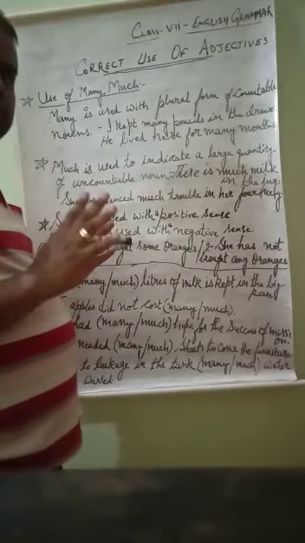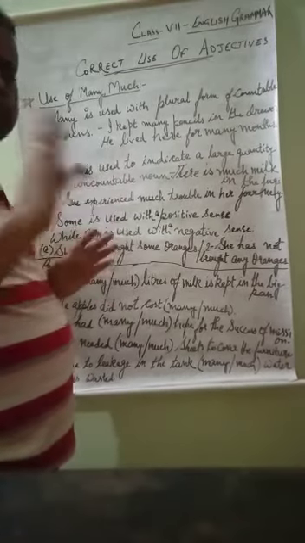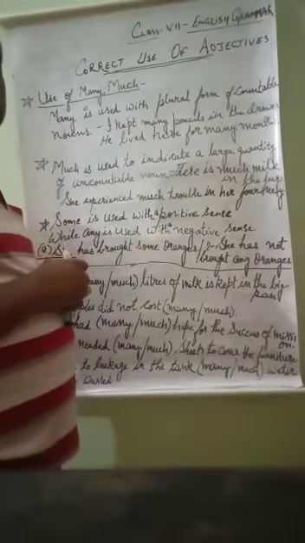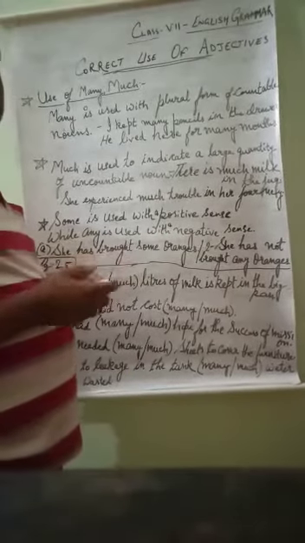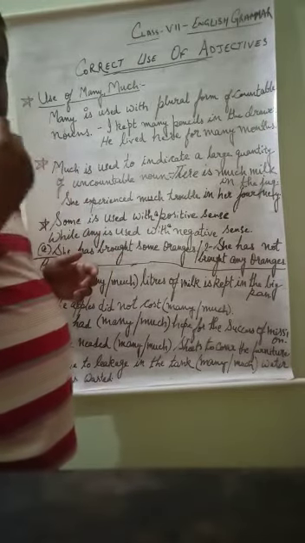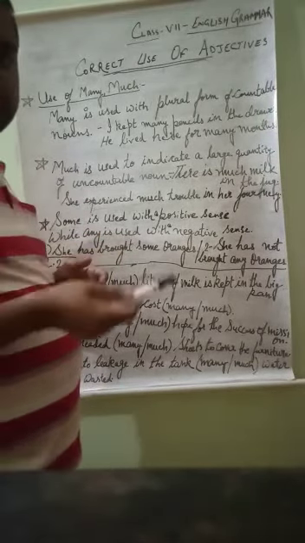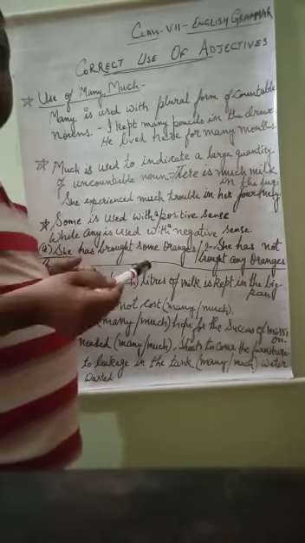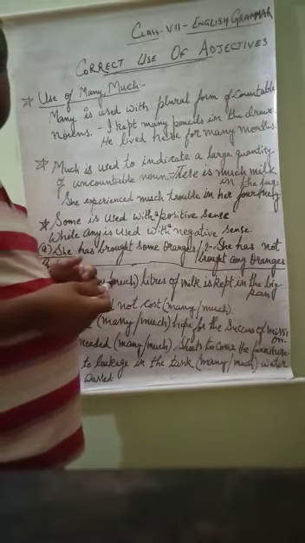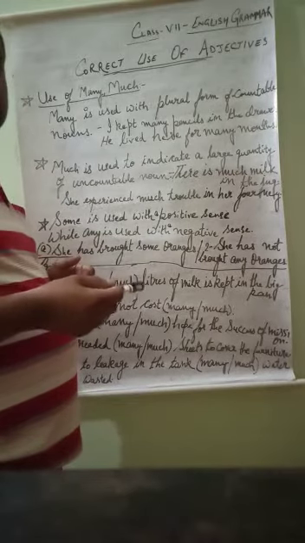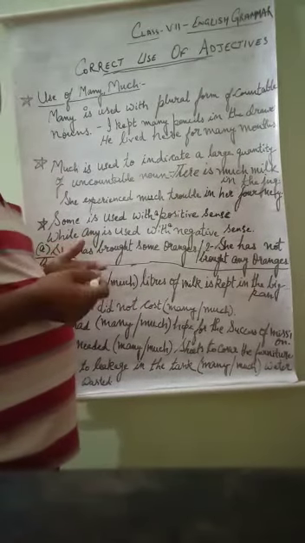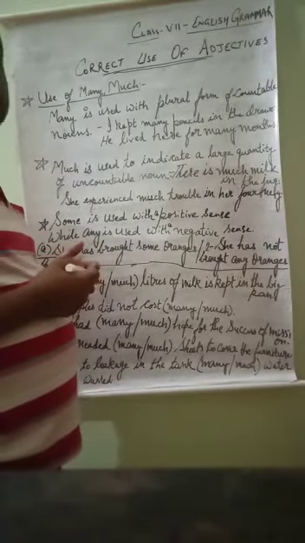First thing is that many should be used with the countable noun. It should not be used with the uncountable noun. It can be used with a pen, it can be used with the apple, it can be used with the chair, it can be used with the suitcase, it can be used with a mobile phone, but it cannot be used with the water, it cannot be used with the milk, it cannot be used with the problem, it cannot be used with any type of things which are uncountable.